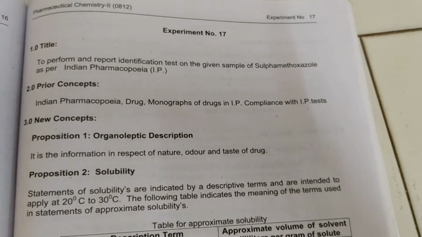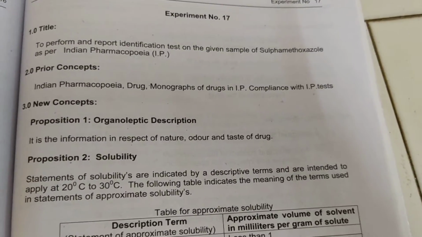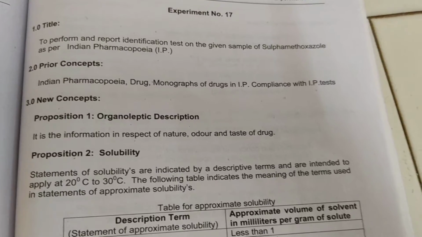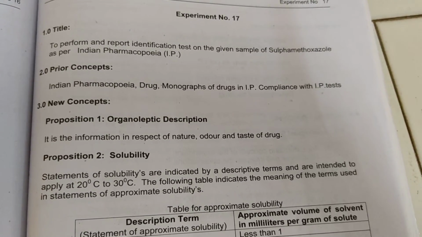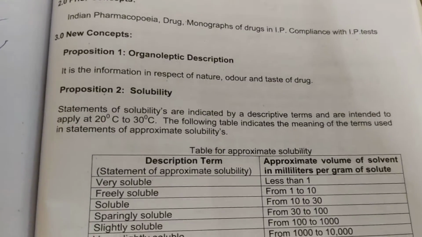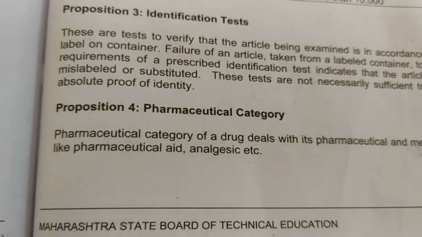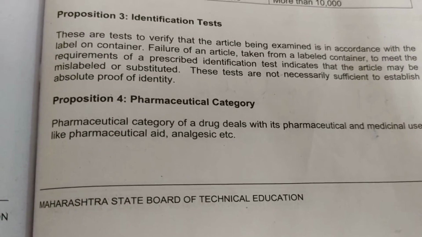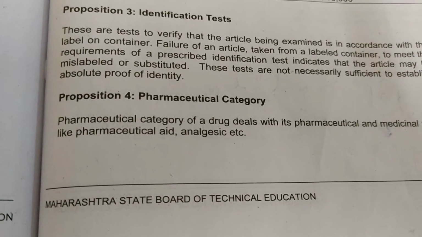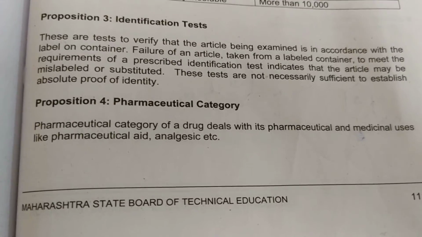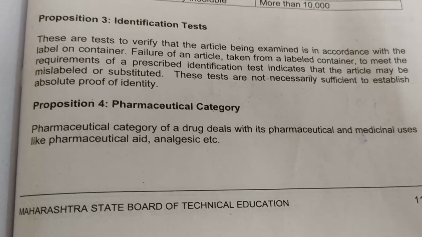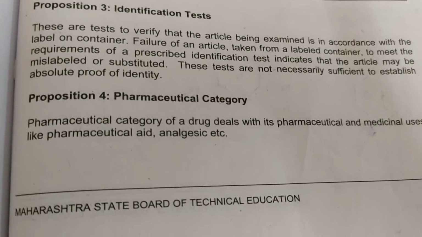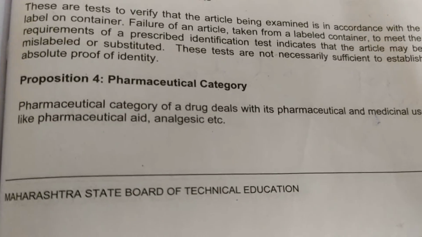Today we are going to perform experiment number 17: to perform and report identification tests on the given sample of sulfamethoxazole as per IP. Here you can see the pharmaceutical category of sulfamethoxazole is a drug that deals with its pharmaceutical and medicinal uses, like pharmaceutical aid and analgesic.